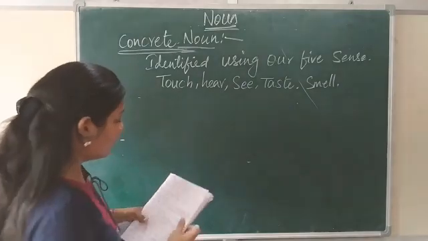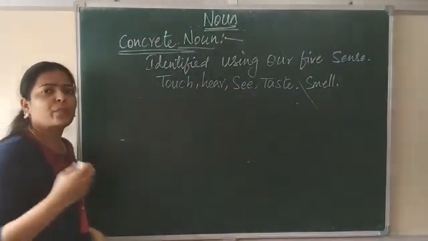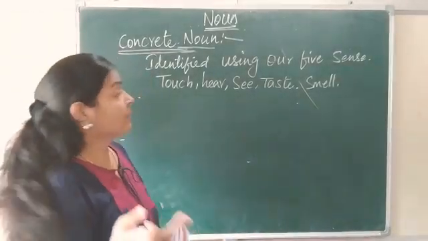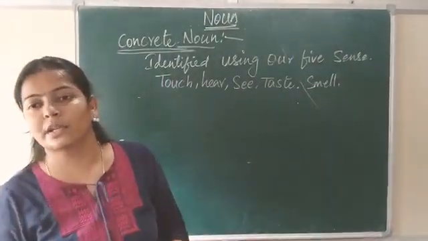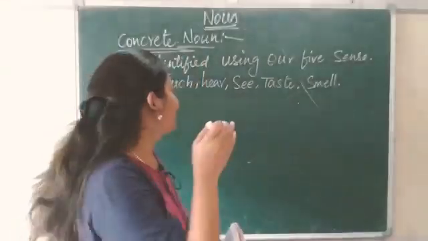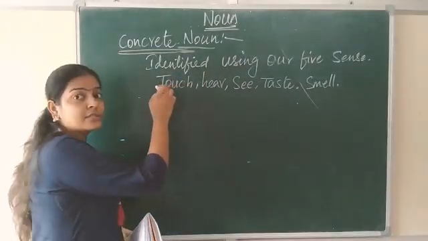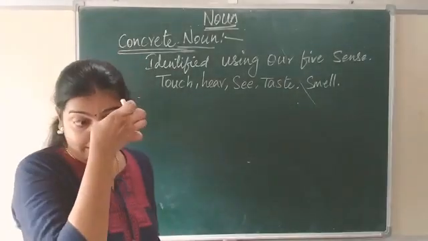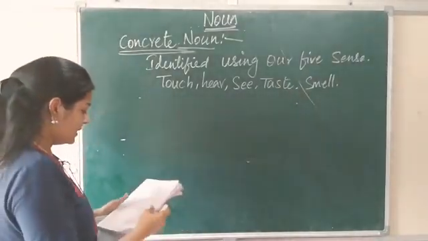Okay, so these can be proper nouns, common nouns, collective nouns, countable nouns and uncountable nouns.